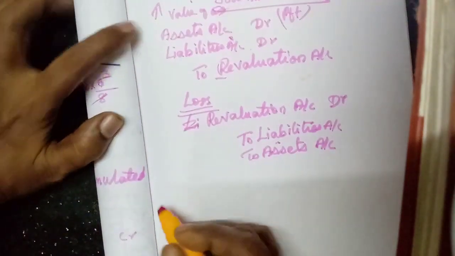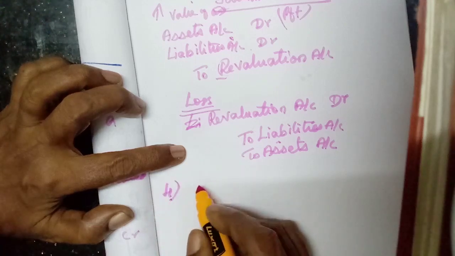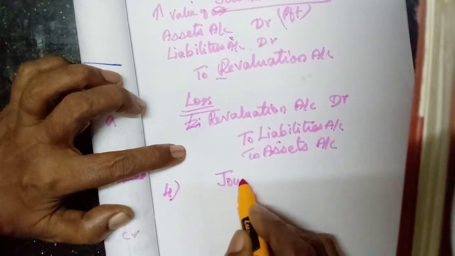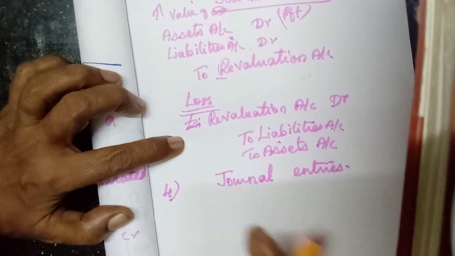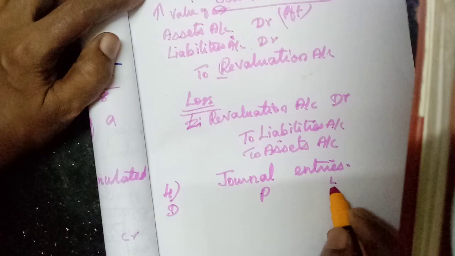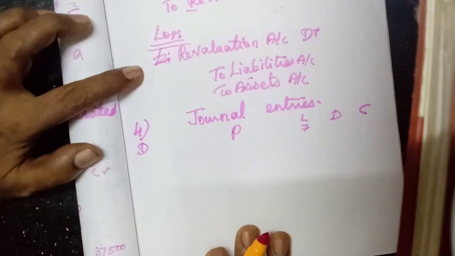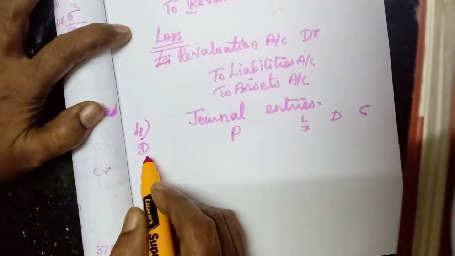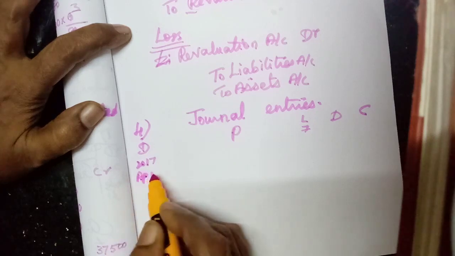Okay, so first we will write the number, 4. Now revaluation. We will write the journal entries. Date, particulars, LF, debit, credit. So, increase in the value of premises. The date is the admitting date, 2017 April 1.